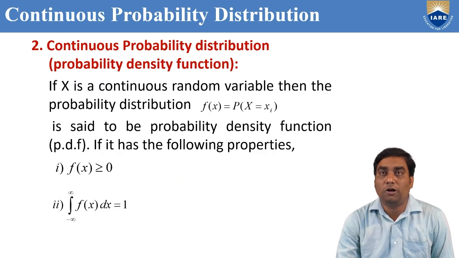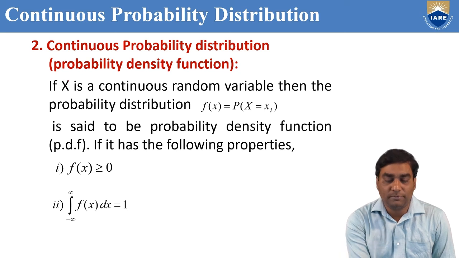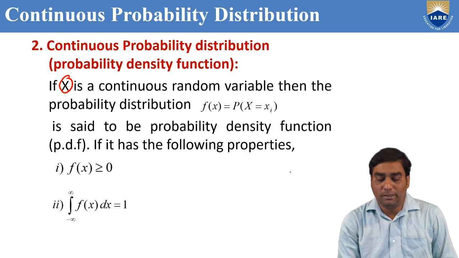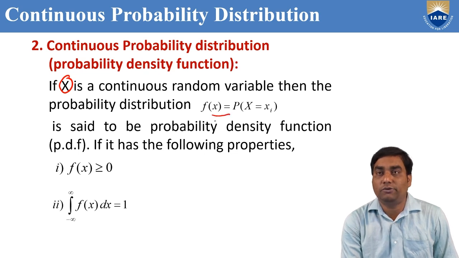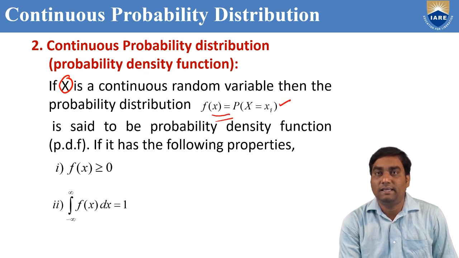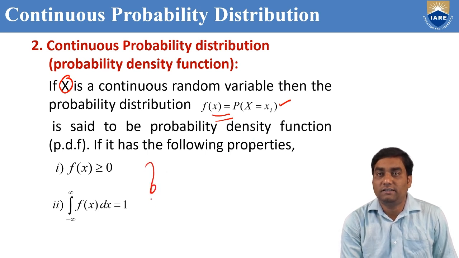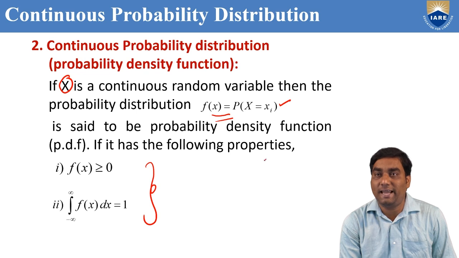If you go to the probability density function, same concept, here x is a continuous random variable. Then the probability distribution f of x equal to P of x equal to xi is said to be a probability density function if it satisfies these two properties. The first property is the same as for probability mass function.